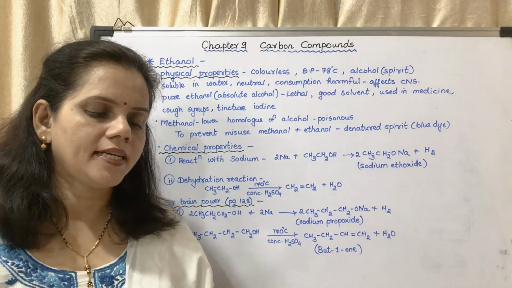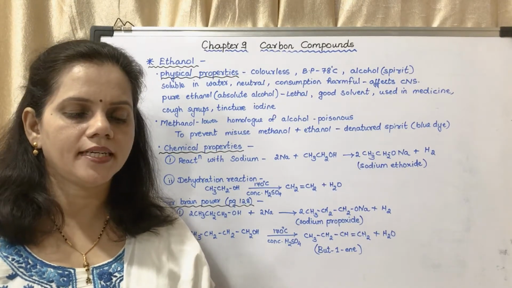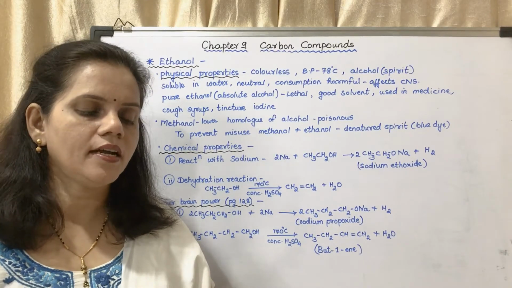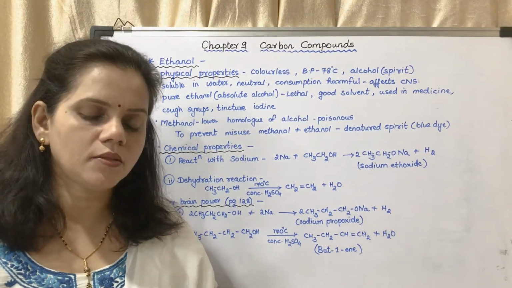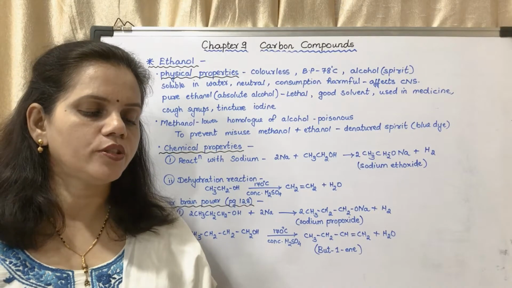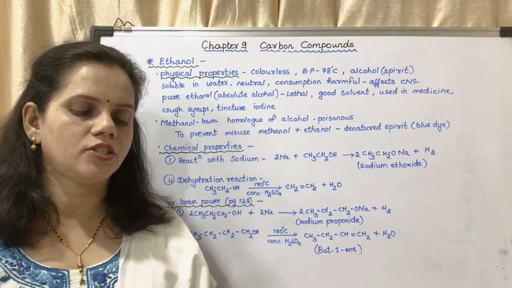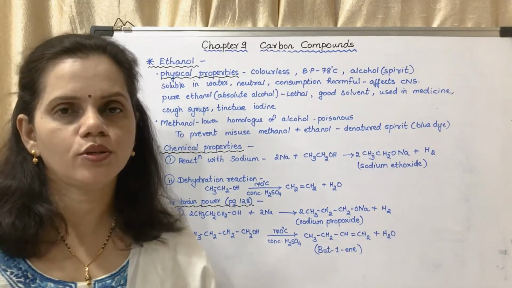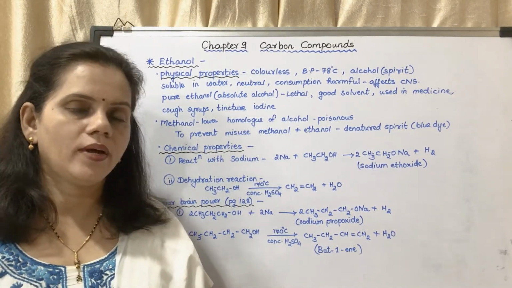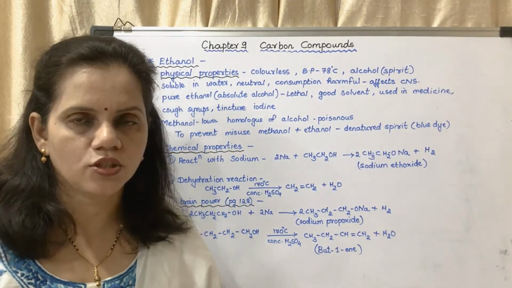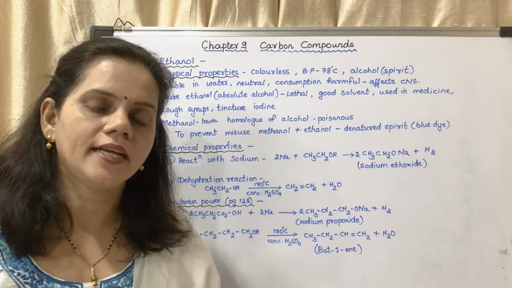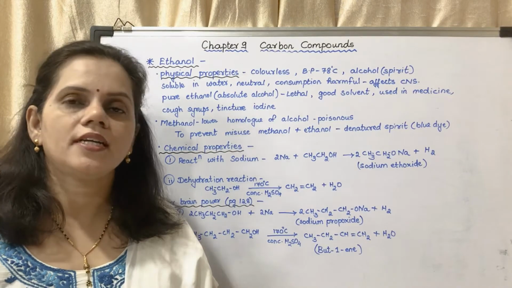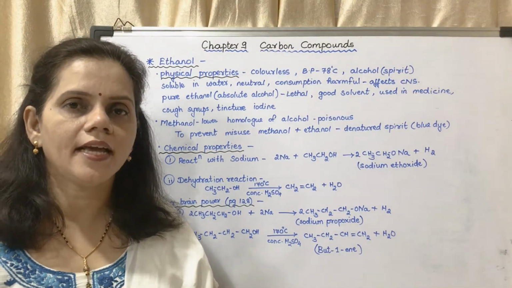When ethanol is heated at the temperature 170 degrees Celsius with excess amount of concentrated sulfuric acid, one molecule of water is removed from its molecule to form ethene, an unsaturated compound. Okay, so alcohols get converted into alkenes when heated with concentrated H2SO4 to undergo dehydration reaction. Here H2SO4 is acting as a dehydrating agent.